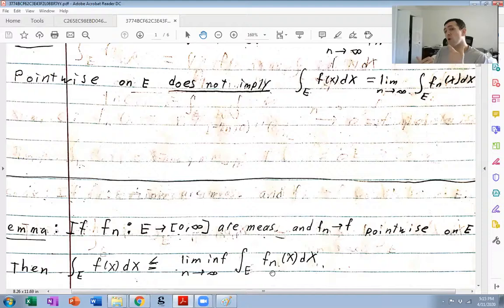And remember, the lim-inf always exists because it's the limit of a decreasing sequence of numbers. It could be infinity. I mean, in fact, each one of these could be infinity. You could have something silly like fn equals infinity on all the real line. And all this is saying is you integrate infinity over the real line. By definition, you can check to get infinity. So it's just saying infinity is less than or equal to infinity. The lim-inf of all these integrals, if each fn is infinity, is infinity.